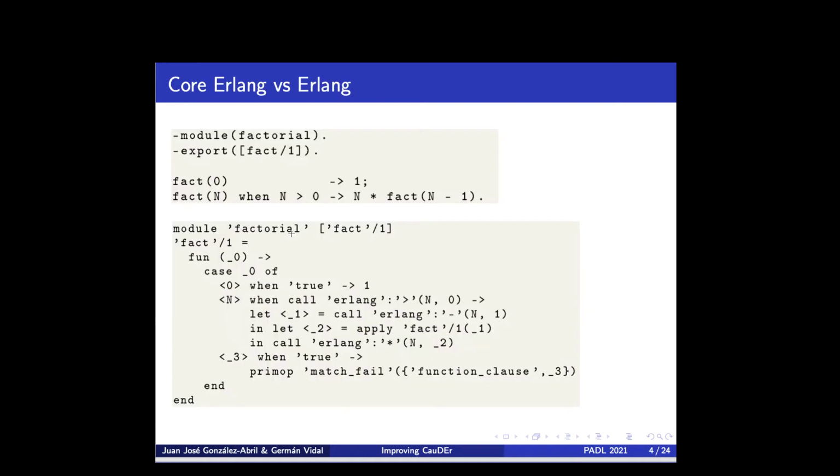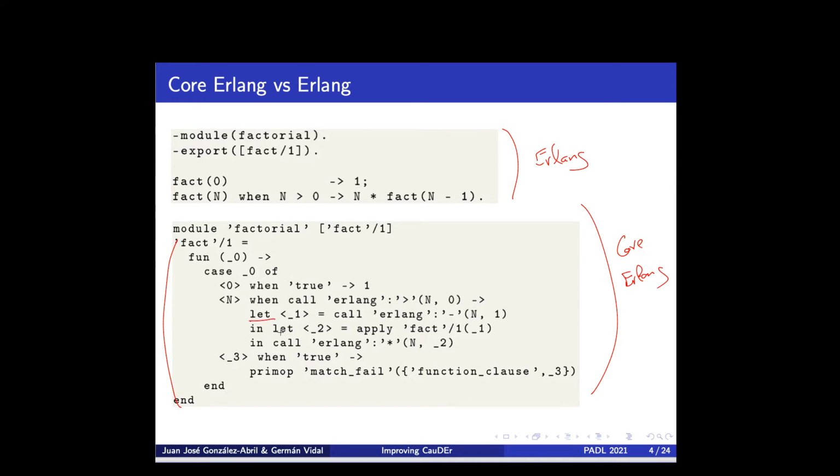And the reason is quite obvious. This is a source Erlang program, and this is the corresponding translation to Core Erlang. Well, as you can see, there are some similarities, but also many differences. So we are introducing a number of constructions that are not present in the original code. Basically, instead of equations, we have just one big lambda expression.